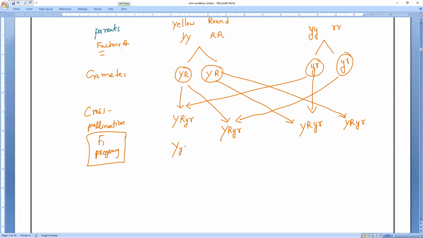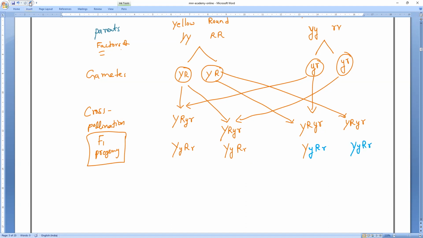Okay, I will adjust it. Capital Y, small y, capital R, small r. Capital Y, small y, capital R, small r. Because one character you have to write together. That's what you have to remember. Capital Y, small y, capital R, small r. Capital Y, small y, capital R, small r.